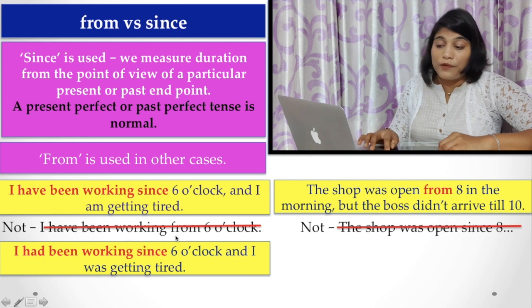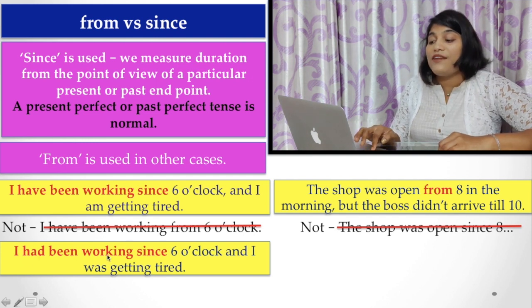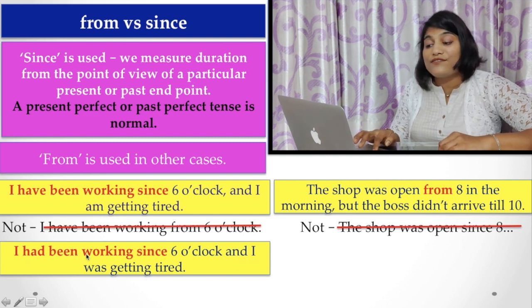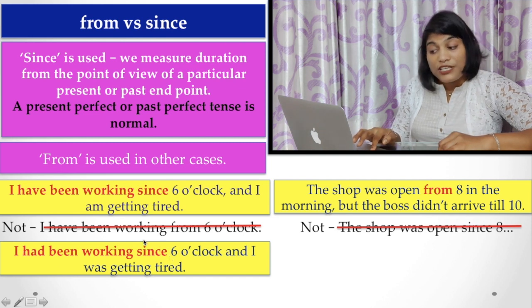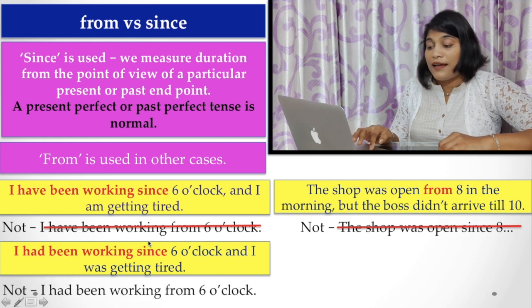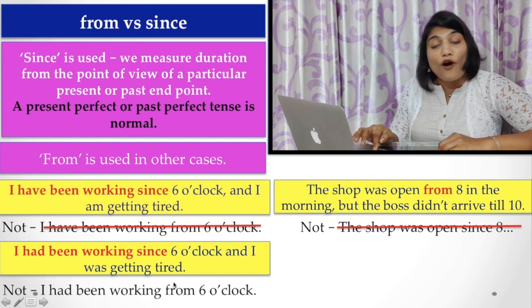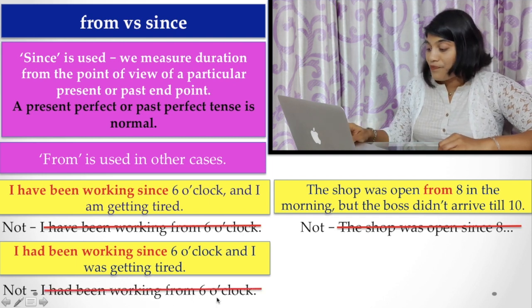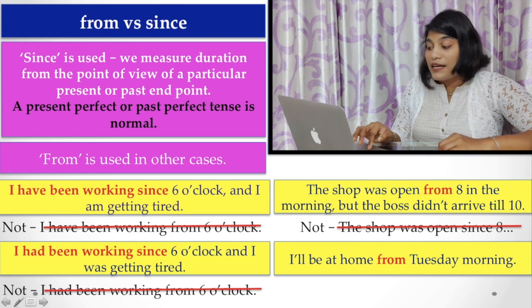Now, more example for you. I had been walking since 6 o'clock and I was getting tired. The sentence is written in past perfect tense. So the preposition must be since. And if you are using from here, I had been walking from 6 o'clock, it is not correct. Here are more examples.